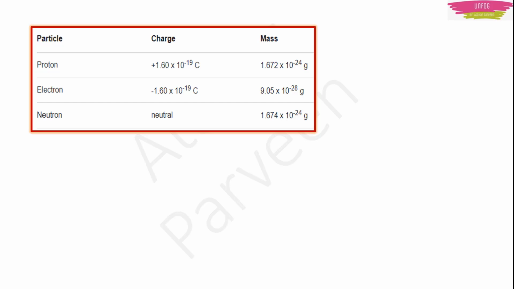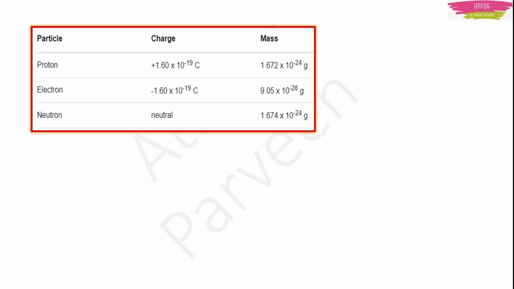And if we see the mass, the proton is heavier than the electron. You can see the values. Proton and neutron mass is similar, but the electron is very much lighter when compared to the proton. So this is another reason why the proton can attract the electron easily. The mass is more, right? That means it will have more energy to attract. Okay. So you can note down the values also.